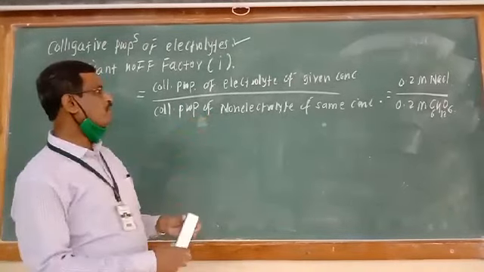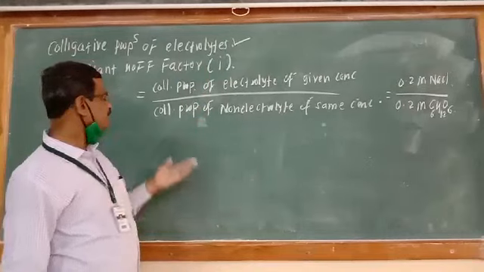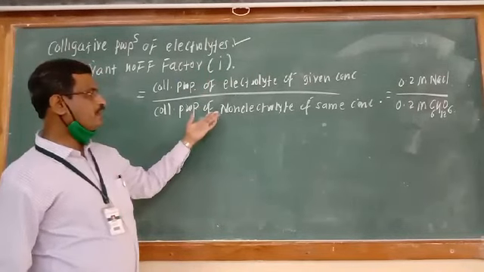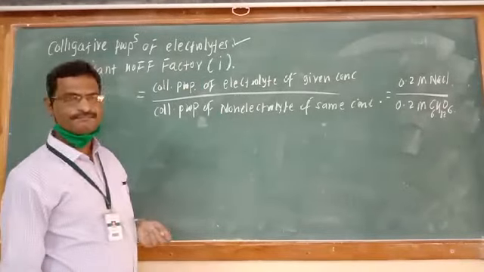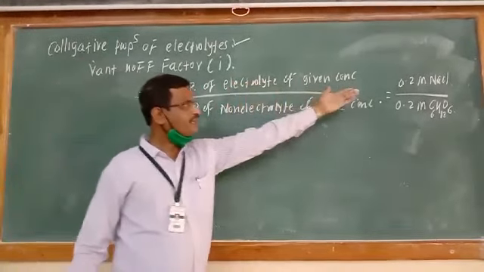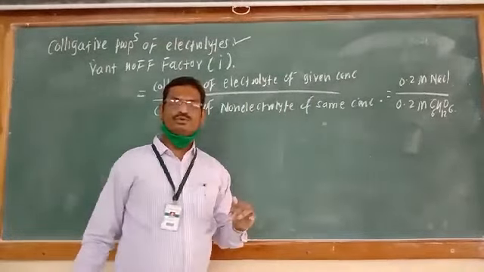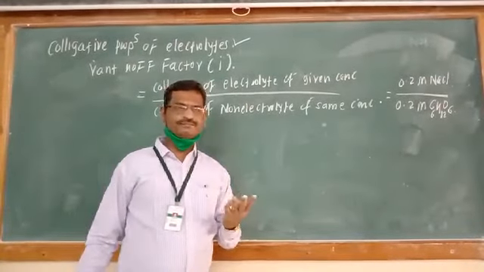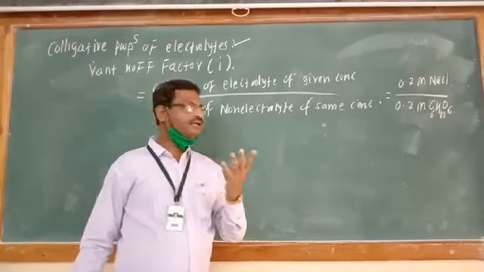Magnitude of colligative property of electrolyte will be double as compared with the magnitude of colligative property of non-electrolyte of same concentration. In this case, if we take NaCl, it is double. If we take CaCl2, that will be triple. AlCl3, that will be 4 times.